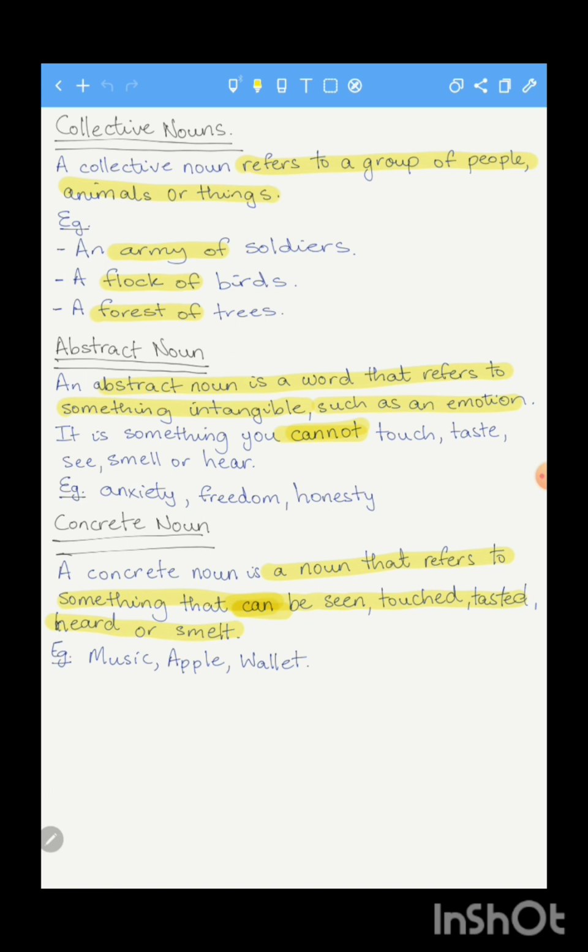So those are the different types of nouns covered in today's session.